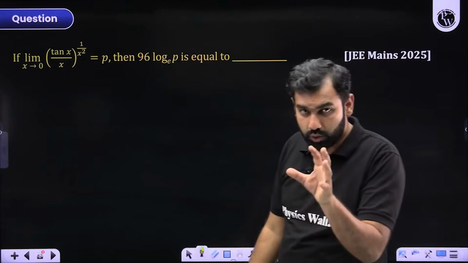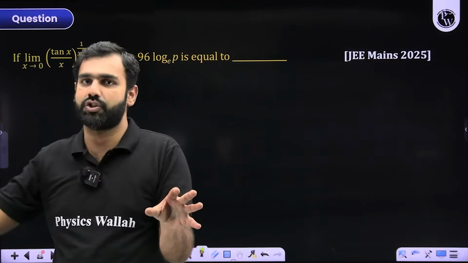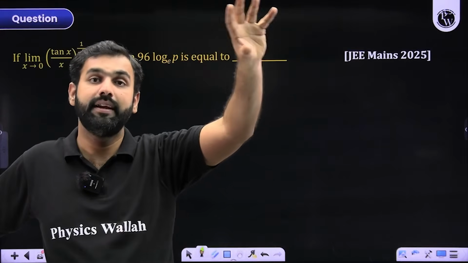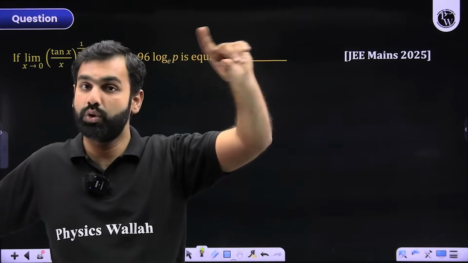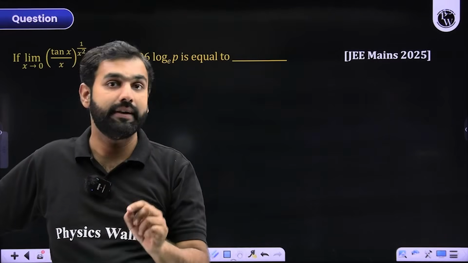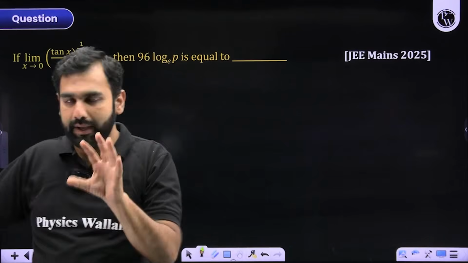But don't forget, what students usually do in a rush is mark the answer as the value of the logarithm. They forget to take the anti-log in the end. So don't forget that you are supposed to take the anti-log as well. I'll tell you why and how.